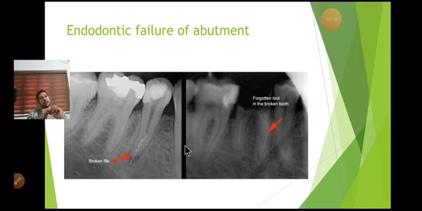So sometimes they will write in the case file that there is an instrument breakage and it's difficult to retrieve. As it is asymptomatic, they will inform the patient to wait for some time to check whether any symptoms occur. If it is asymptomatic, they will tell the patient to go for the prosthesis, a fixed partial denture on it.